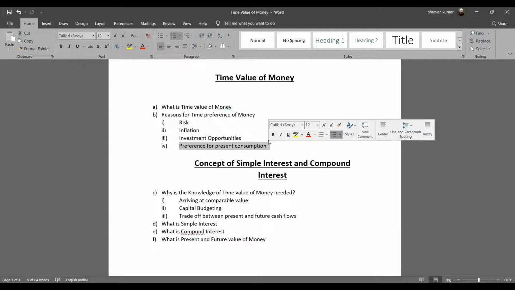Tomorrow you might come and crack a joke on me saying, hey, your 100 rupees is still the same, whereas I could turn my 100 rupees into 110 rupees. So this is the first reason why the knowledge of time value is needed. And the second reason is capital budgeting. The time value of money plays a very critical role in capital budgeting.